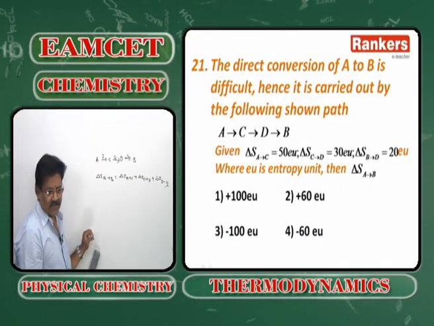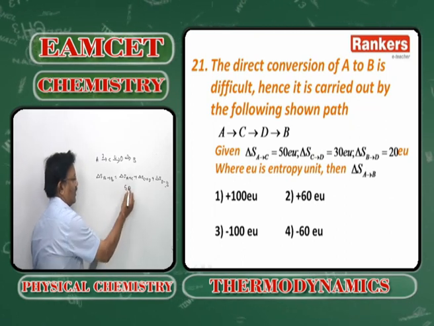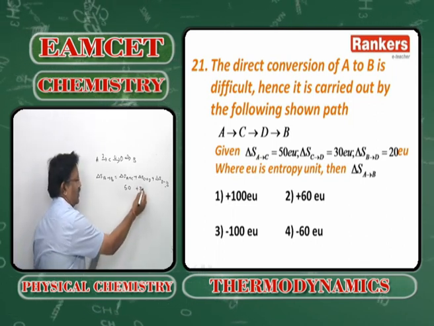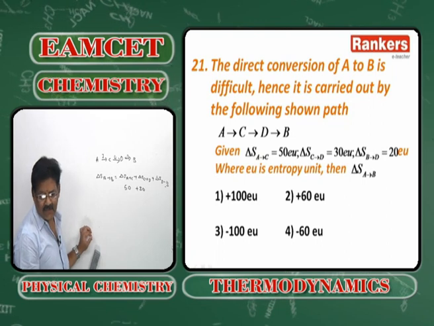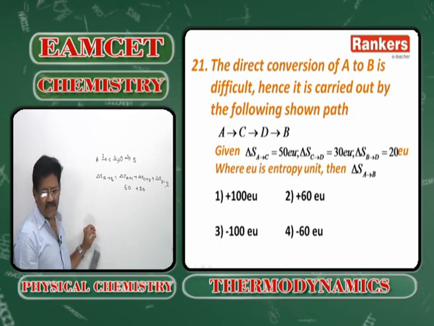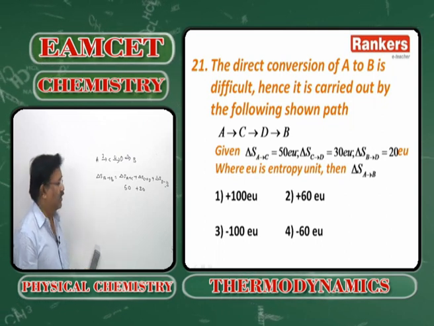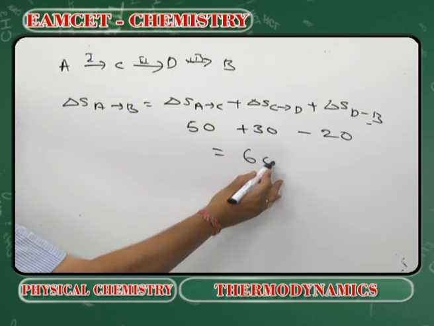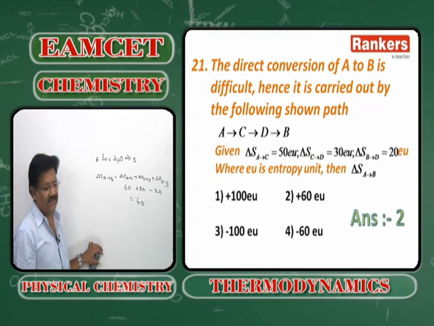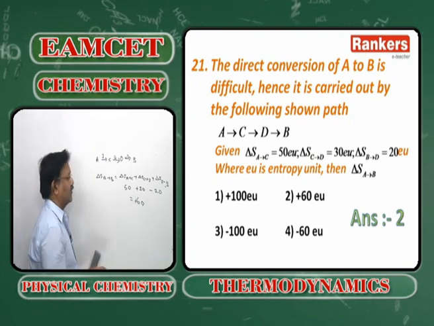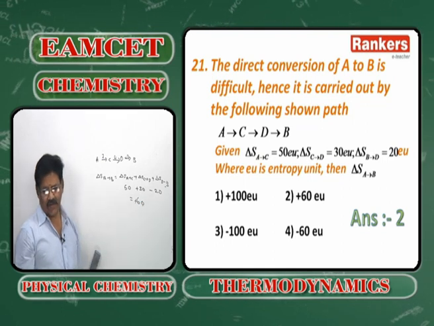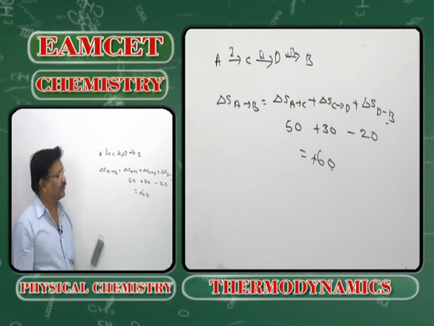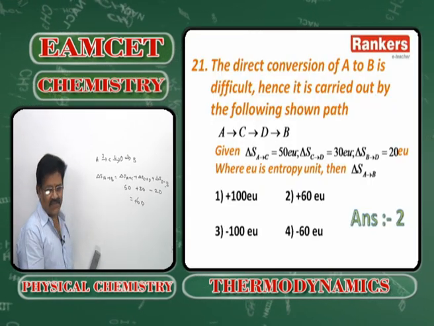What is delta S A to C? 50. What is delta S C to D? 30 units. Here they have not given delta S D to B. Instead they have given delta S B to D. So we will take it in a reverse way: minus 20. So the answer is 60. Why have we taken minus? In the problem they have given delta S B to D. What will be delta S D to B? Reverse of delta S B to D. So the answer is plus 60. Next.